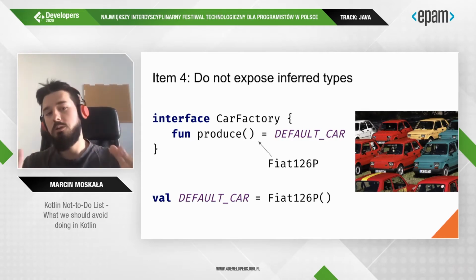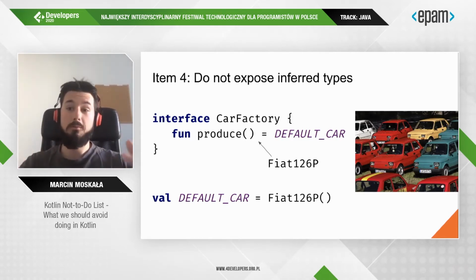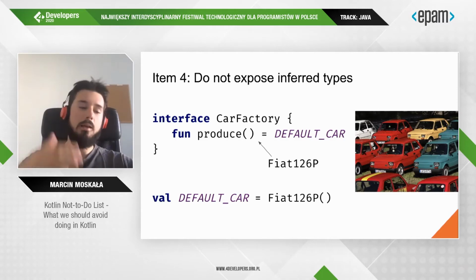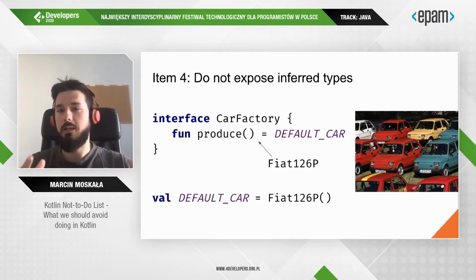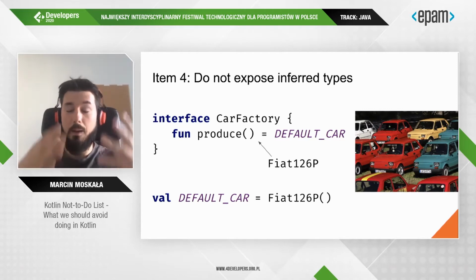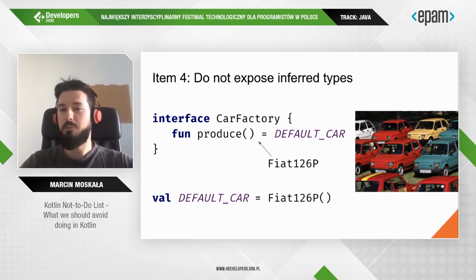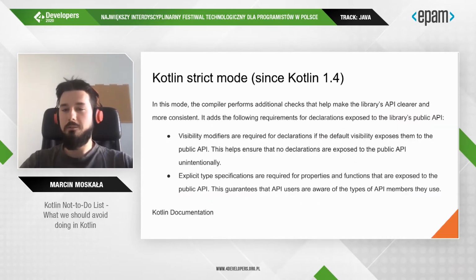So the general rule is to not expose inferred types. We'll see it a little bit later again, but the general rule is that if you have a public API, it's good to set the type explicitly. In Kotlin 1.4, they even introduced a strict mode.